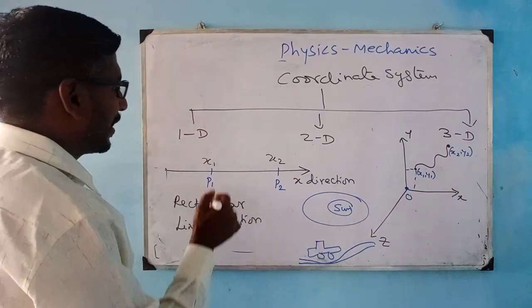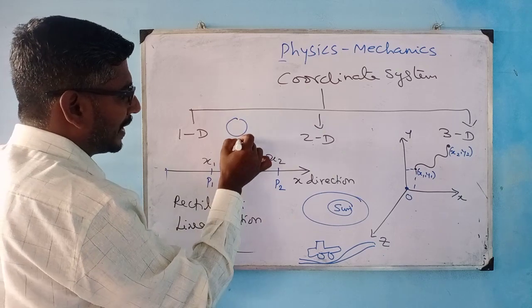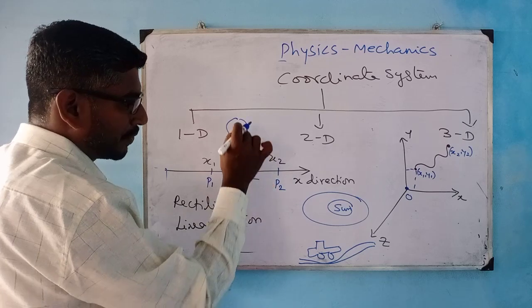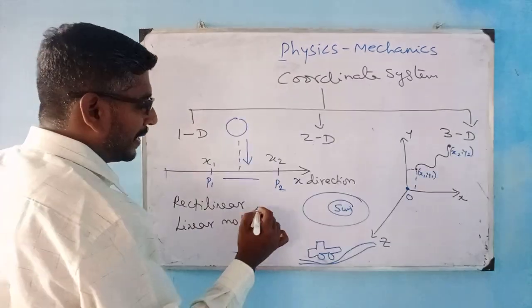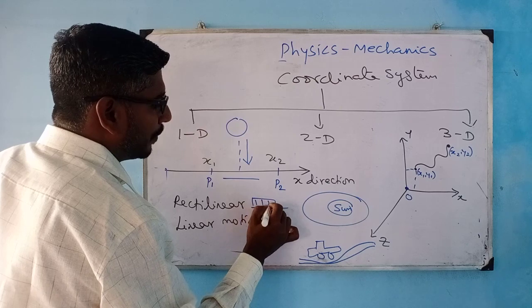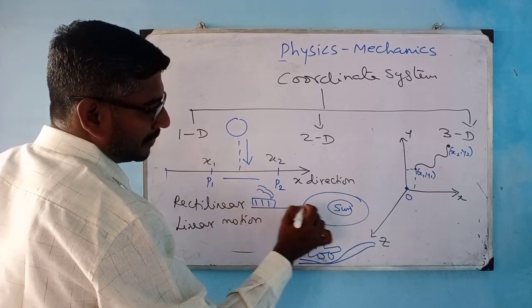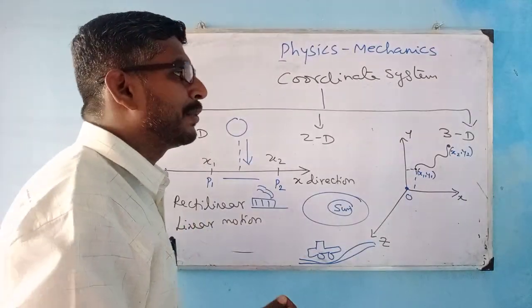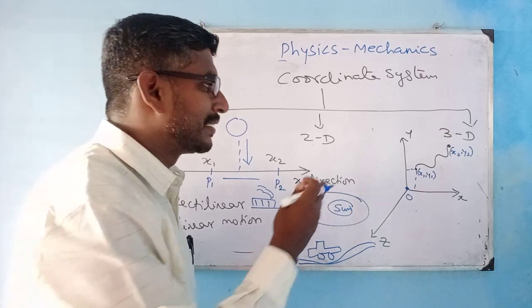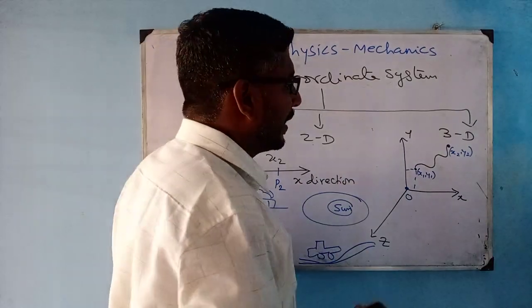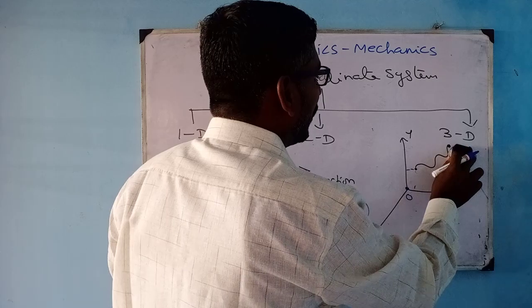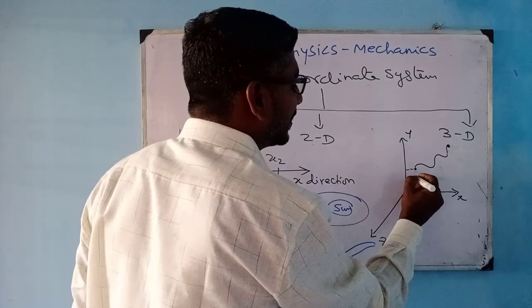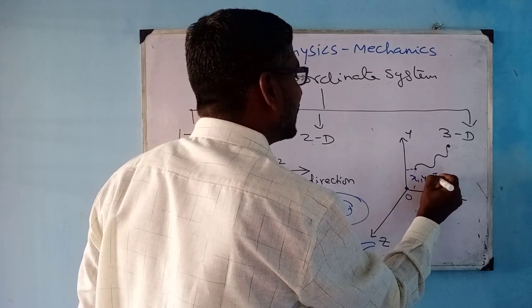A car moving on a road in a zigzag manner, you call it two-dimensional motion. Whereas an object falling from a certain height towards the earth is one-dimensional motion, because only one axis is represented. And a train moving on a straight track, you can explain it in one dimension. And by now you can understand what the three-dimensional case could be. In three dimensions, you can locate the position of an object by having these three coordinates, which are x1, y1, z1.